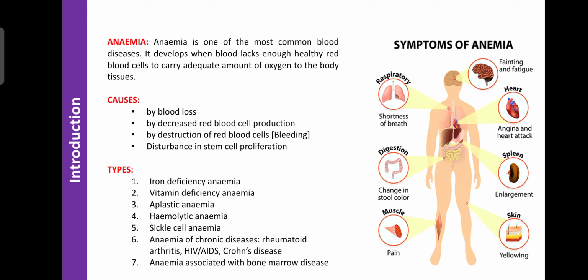Then there can be a problem in stem cell proliferation. Proliferation is nothing but the development of any kind of cells or organs. Stem cells are the main cells present in the red bone marrow, involved in the production of blood cells.